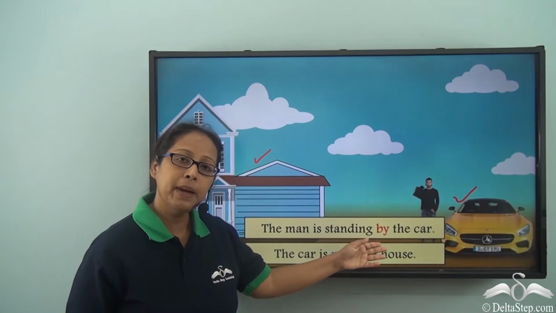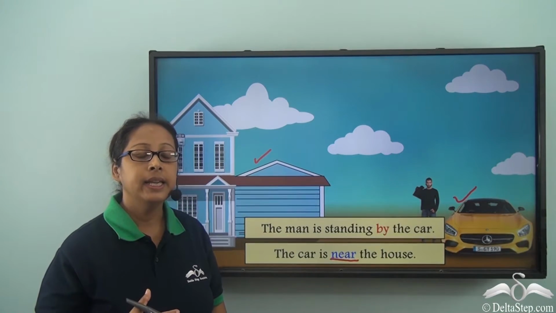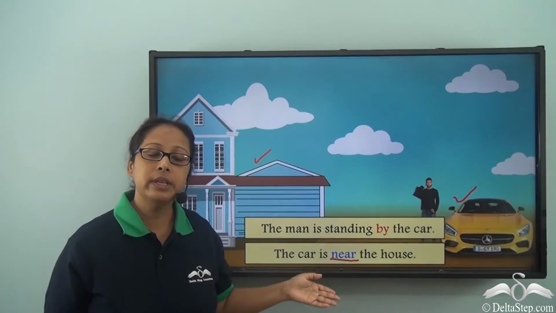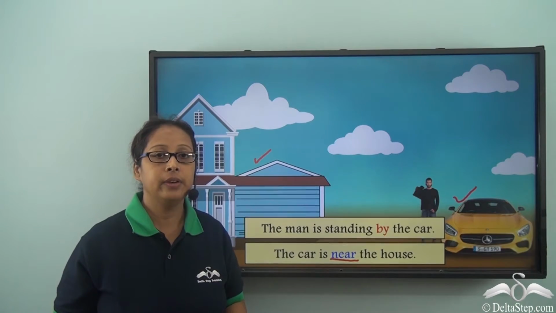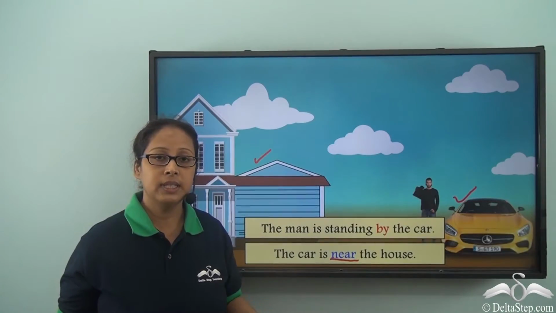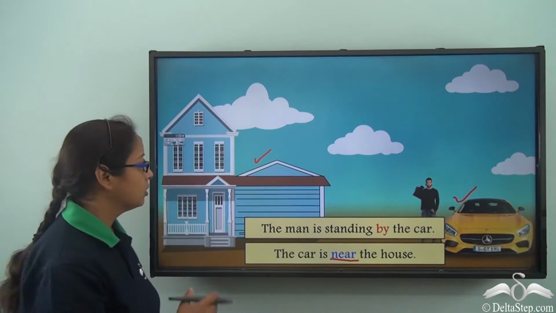So when we are talking about by, we know exactly what we are saying. It is either on the right or on the left side. When we use near, it can be anywhere. It can be in front, it can be at the back, it can be on the side, but it is in a close range.